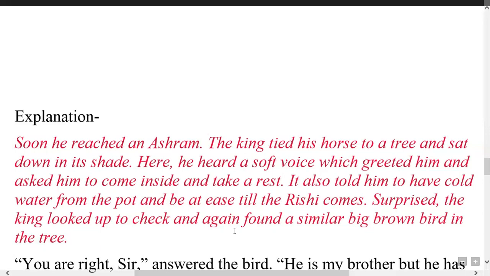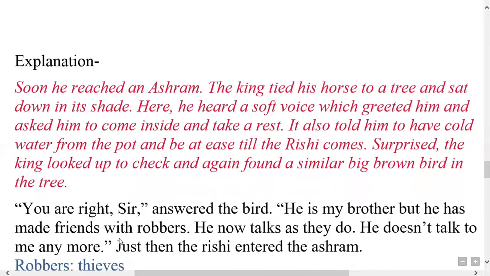Surprised, the king looked up to check and again found a similar big brown bird in the tree. Why similar? Because I told you that the two birds got separated. One was with the robbers and another reached the Rishi's ashram. The bird which lived in the Rishi's ashram behaved politely with the king, and the other tried to rob the king.